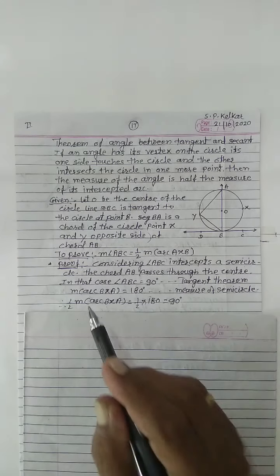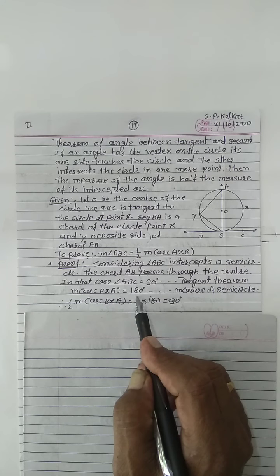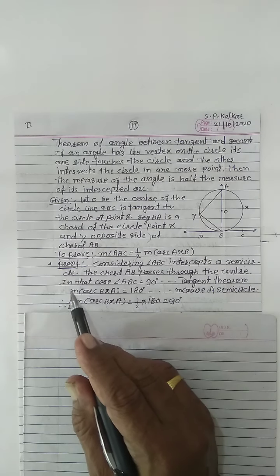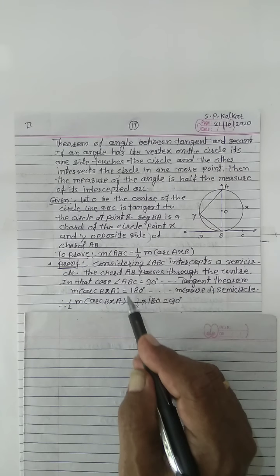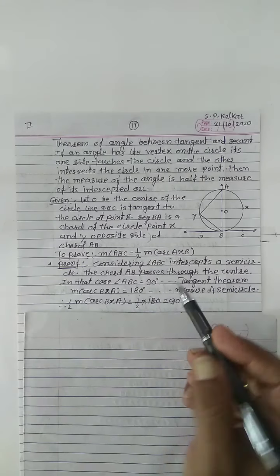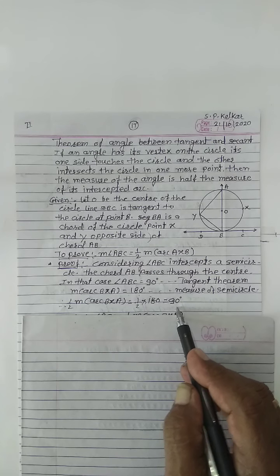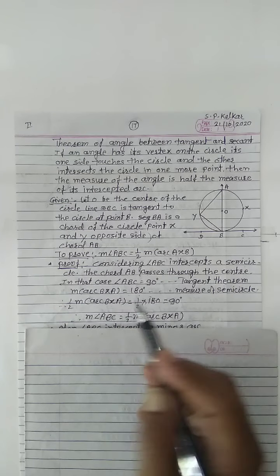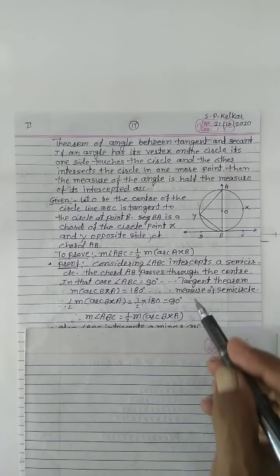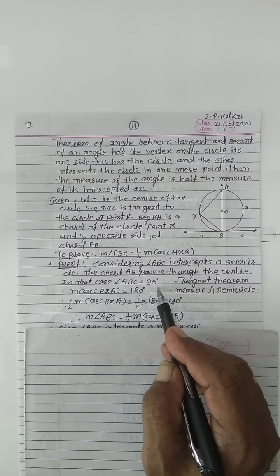Then we multiply this arc BXA by 1 by 2, means 1 by 2 into measure of arc BXA equals 1 by 2 into 180, which is 90. See, 1 by 2 measure of arc BXA equals 90 and measure of angle ABC equals 90.